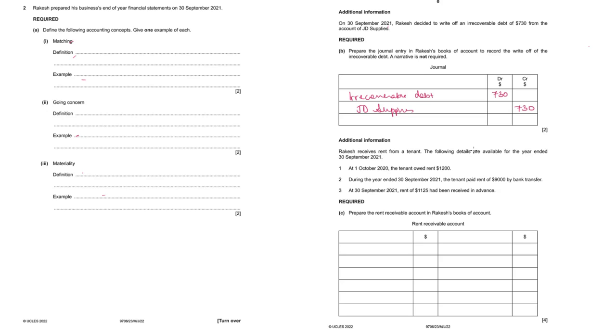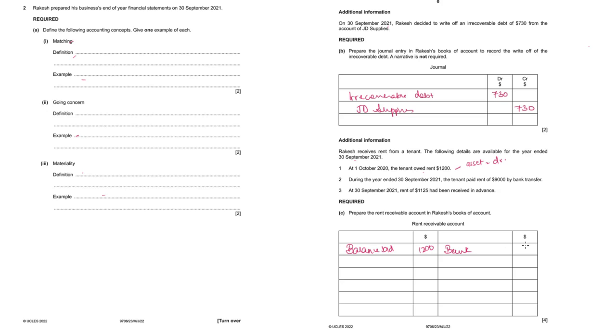Rakesh receives rent from tenant. Following details are available for the year ended 30th September 2021. At 1st October 2020, tenant owed rent of 1200. Since this is an income and this is accrued income, it also automatically becomes an asset and hence will be shown on the debit side. So balance brought down 1200. During the year ended 30th September 2021, the tenant paid rent of 9000 by bank transfer.